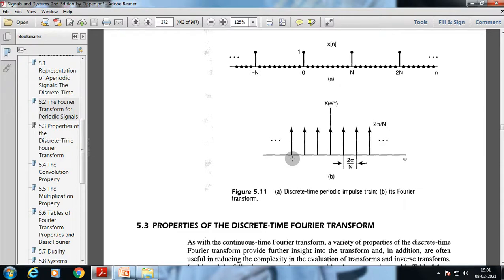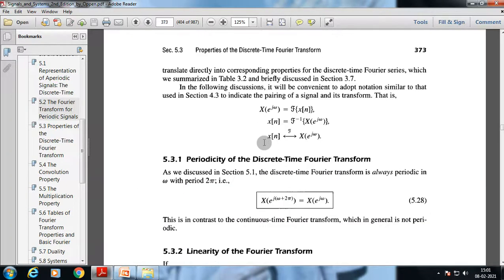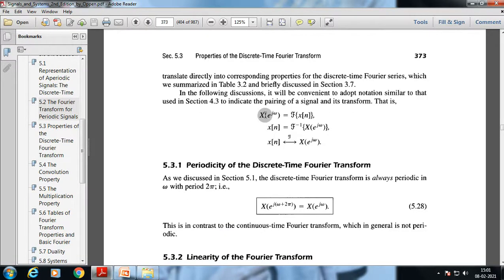Now we are going to understand the properties of the discrete time Fourier transform. So let's begin with it. Within these two lectures, with examples and properties, we will go through the duality, the multiplication property and the convolution property. And with examples, in the next lecture, we are going to conclude this Fourier transform module. So let's begin.